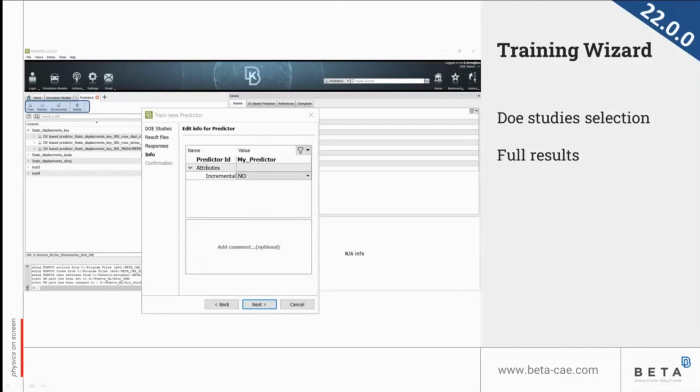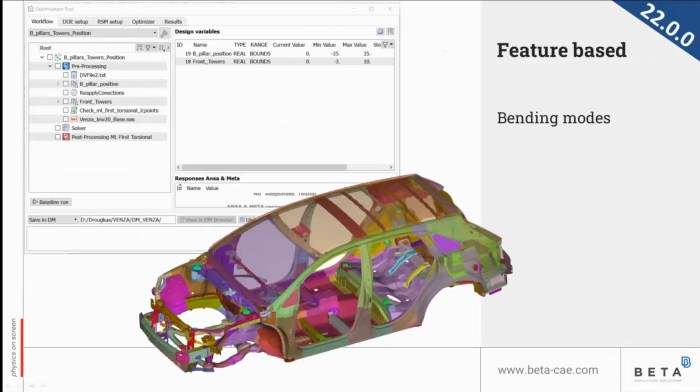We give a name to the predictor, and then the training starts within Convos in an asynchronous way, so Convos is still active to work. Additionally, for the feature-based machine learning, bending modes of vertical and lateral type can now be used for training and prediction with the feature-based machine learning.